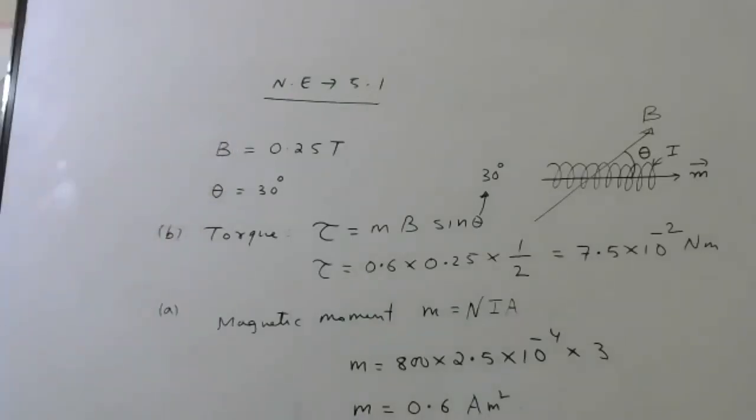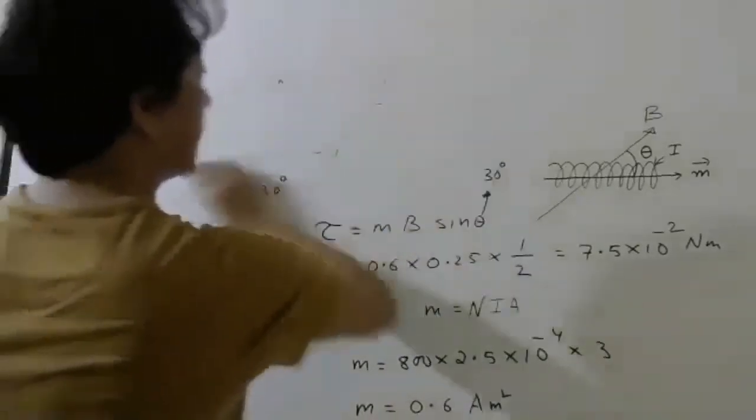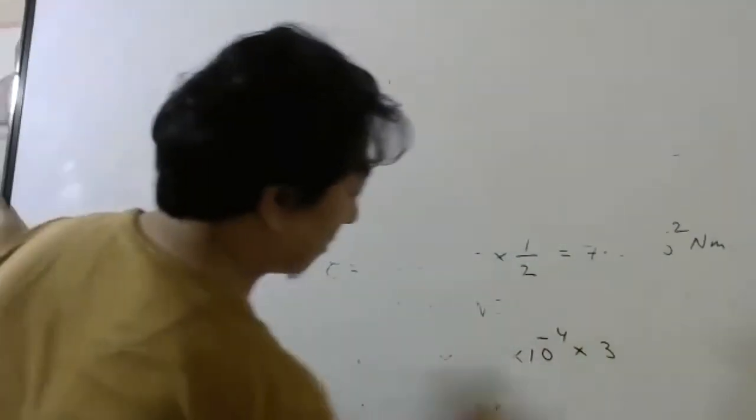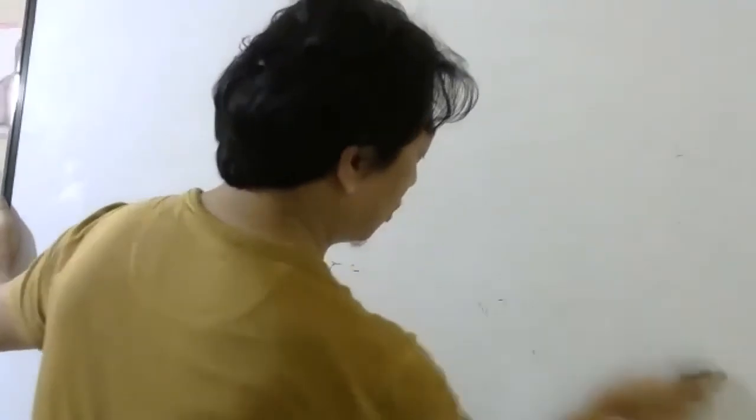Second question, let us do quickly. 3 questions are only there. This chapter is usually not used for numericals. So even if they ask, they will ask such common questions. Question number 2, you see.